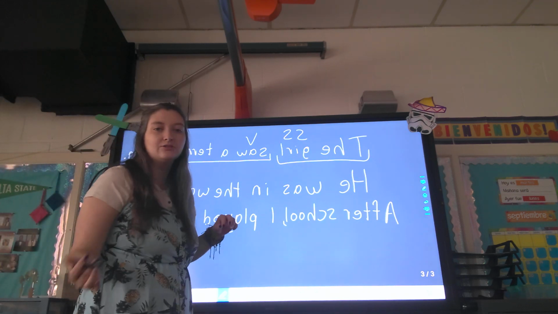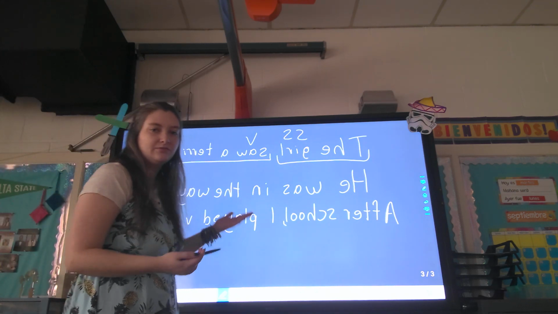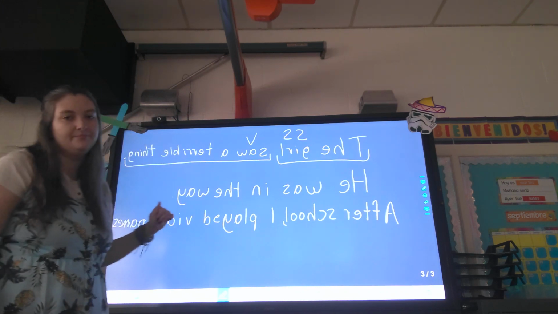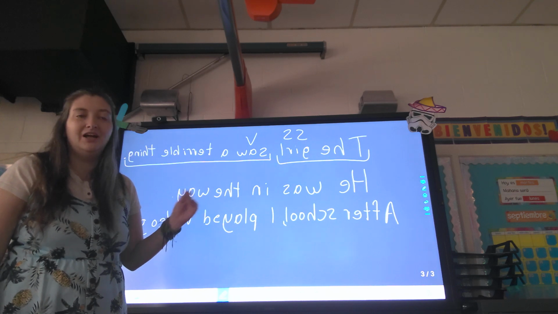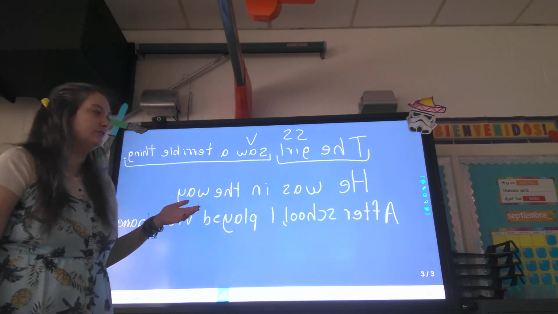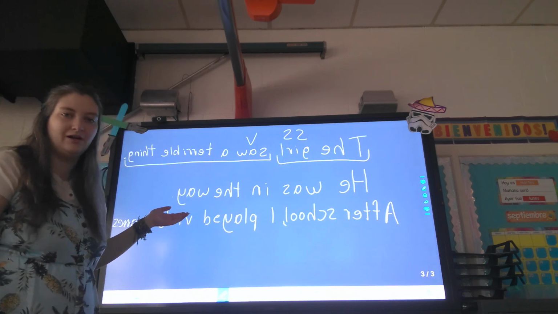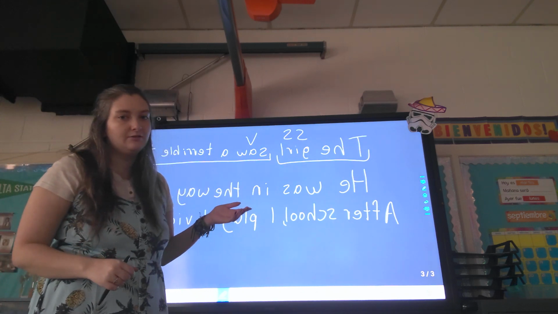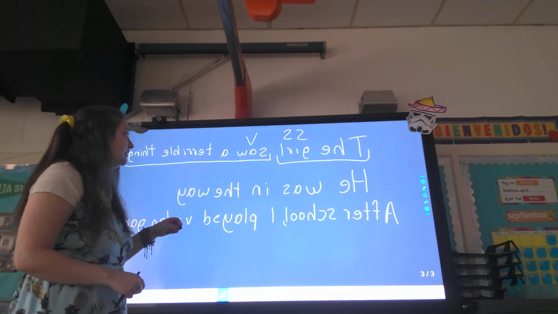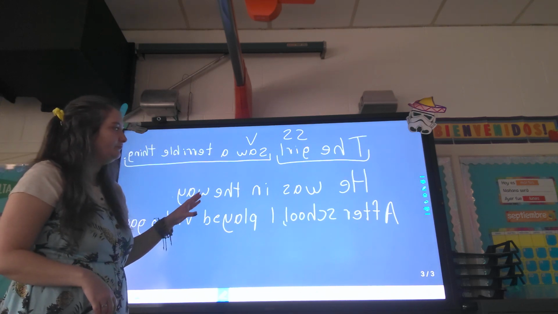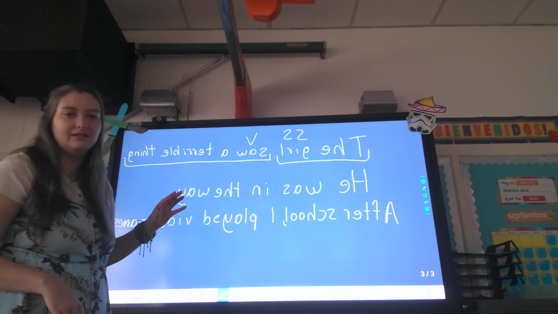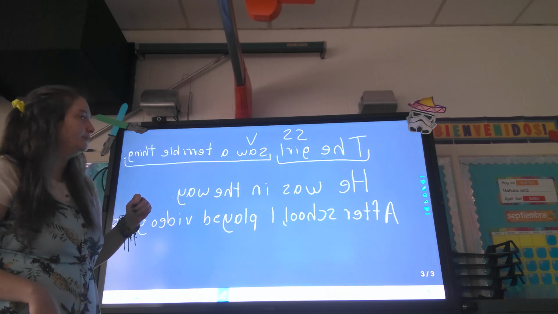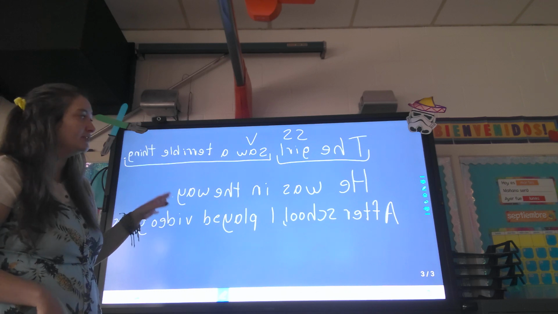Same thing. The easiest way to do this is to find that verb first. What's the verb? What's the action in this second sentence? He was in the way. None. There's no action, right? So we need to look further than that. There's no action going on here. It didn't say he moved. But verbs can also be states of being. Okay, so state of being is usually the verb be, like is, was, am, are, anything like that. It can include other things, but especially those things.